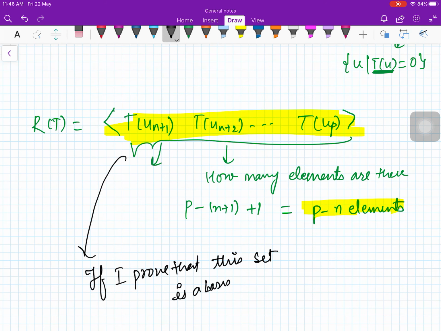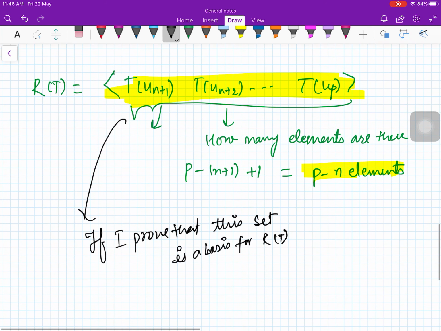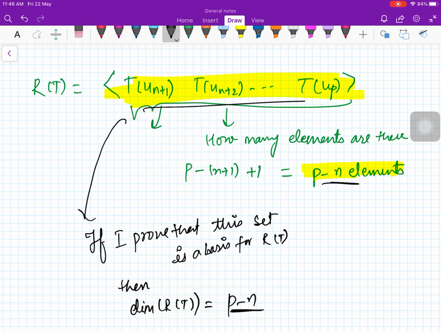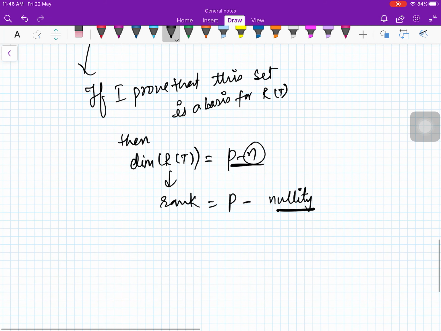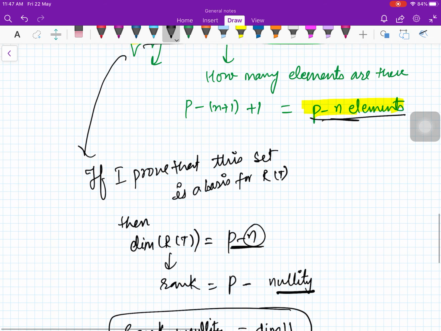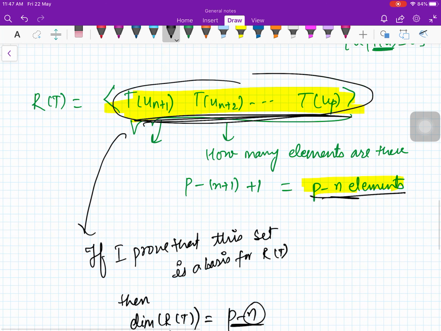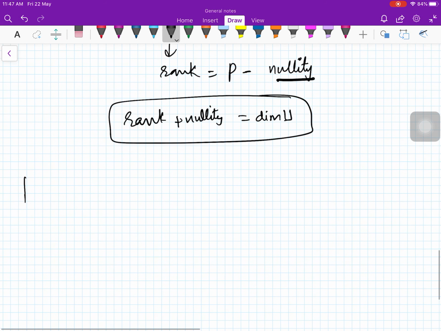this set is a basis for RT, then the dimension of RT will be p minus n, because the number of elements in the basis is called the dimension. So this is your rank, this will be p minus n, and this is your nullity because this was the dimension of NT. So you'll get rank plus nullity is equal to p, and p was the dimension of U. So our theorem is proved. The only thing we need to prove is that this particular set is a basis of RT.